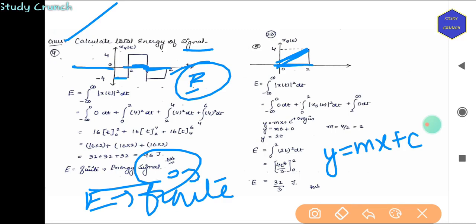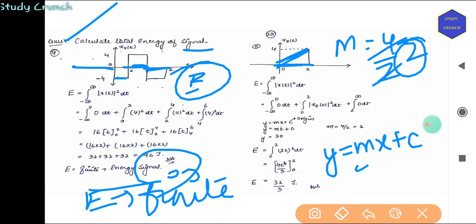Because the magnitude is 4, so m is equal to 4 by 2, which will give us 2, so 2 will be m. Then again solving the equation, that is integrating x(t), it will give us 32 by 3 joules. So this is again an energy signal.